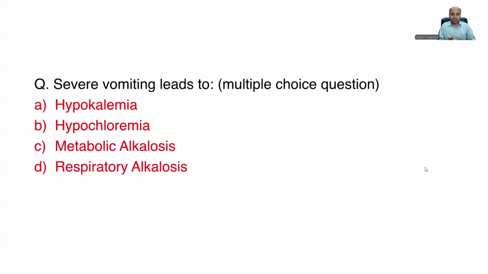Now, in INI-CET, we very frequently get questions where multiple choices are correct. So this is one of those questions. Severe vomiting leads to hypokalemia, hypochloremia, metabolic alkalosis, and respiratory alkalosis. If you notice, in vomiting, hypokalemia, hypochloremia, and metabolic alkalosis, all of these are seen. We'll again cover this point when we do the discussion. So these are the questions in May 2023 from biochemistry.